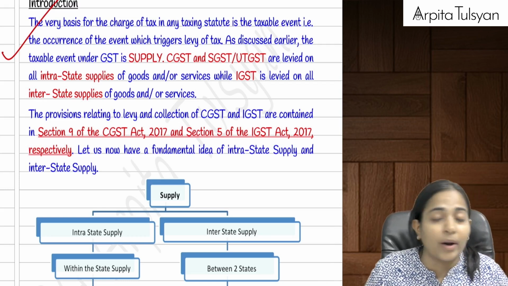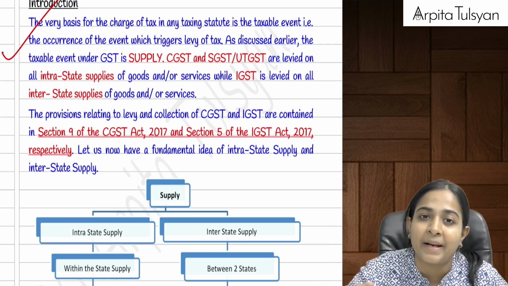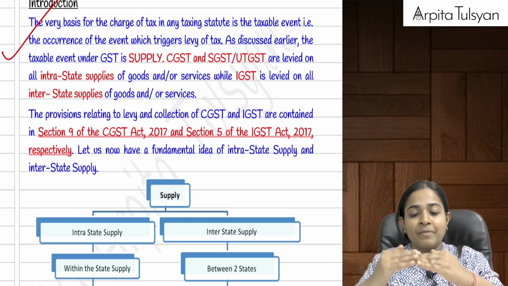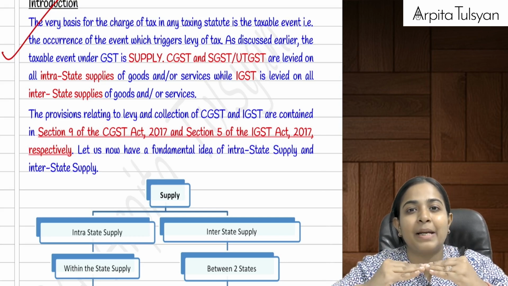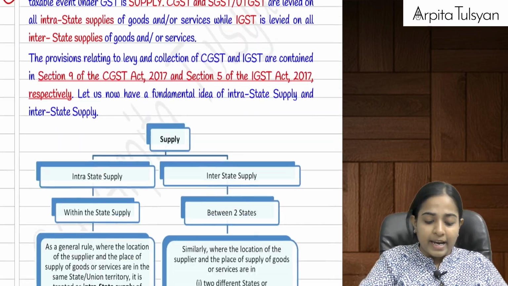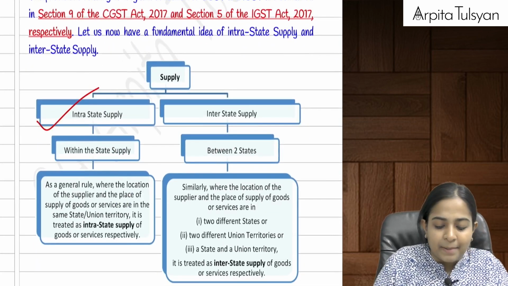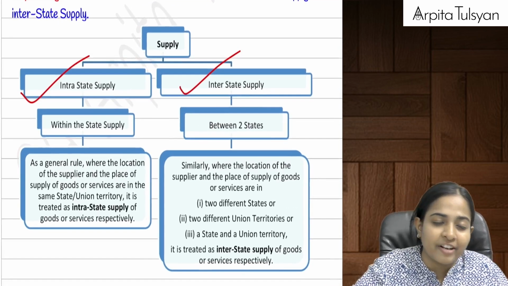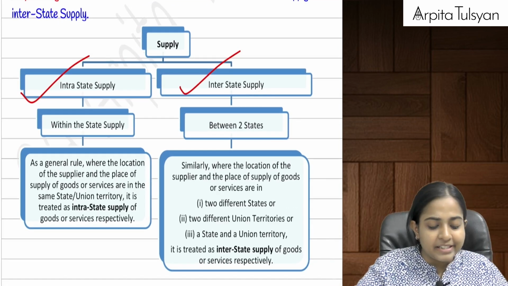Remember, I told you one logic in the previous chapter. If there is no supply, then there will be no GST. So can we say the taxable event, that is GST, will be applicable as soon as we come to know that that particular transaction is a supply. In supply there will be two types. One will be intrastate supply and the other one will be interstate supply. You are very well aware of the terms, at least.